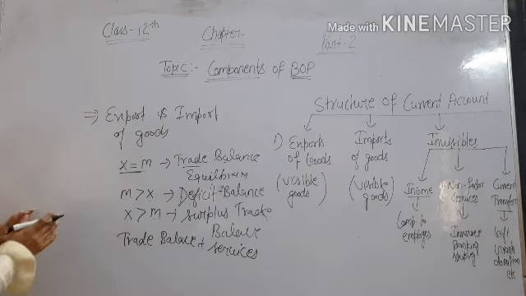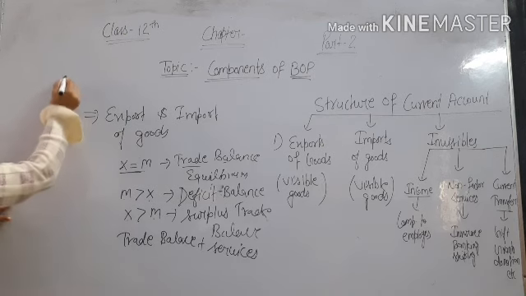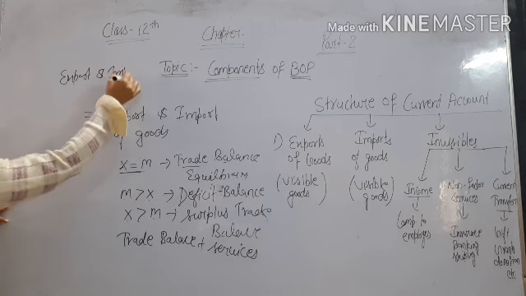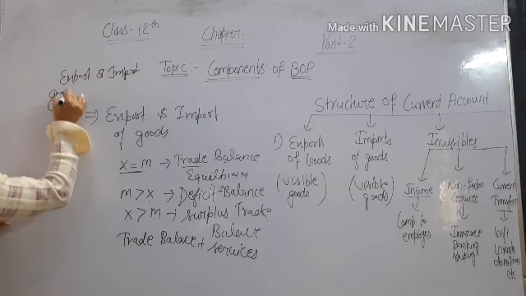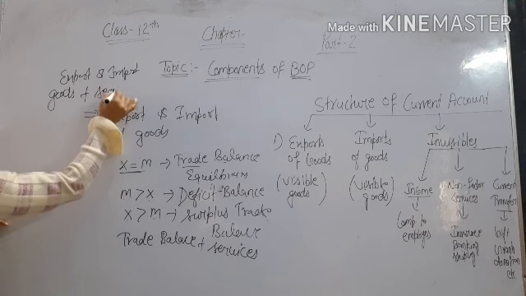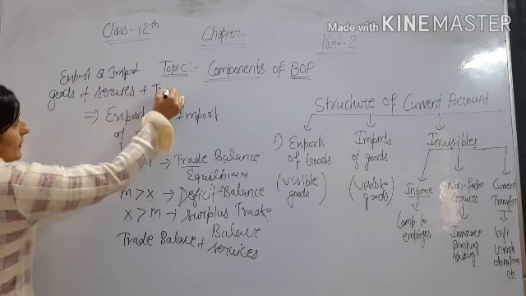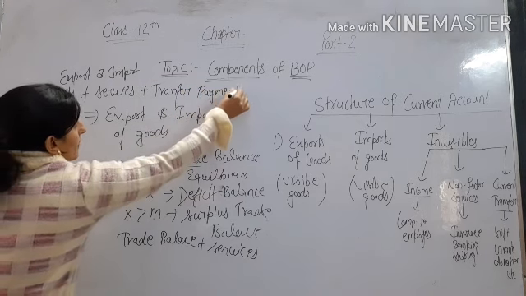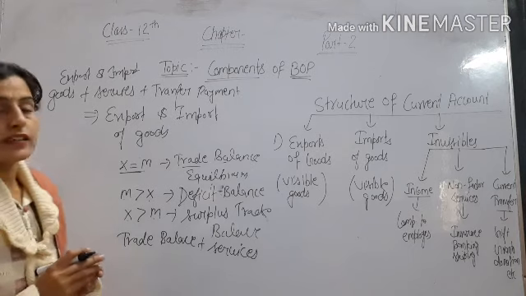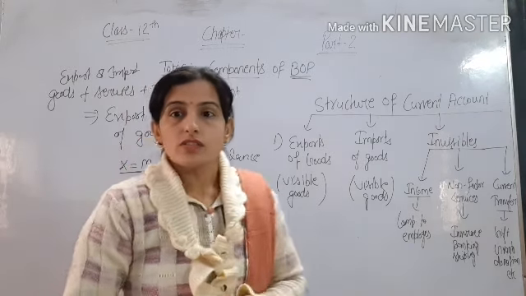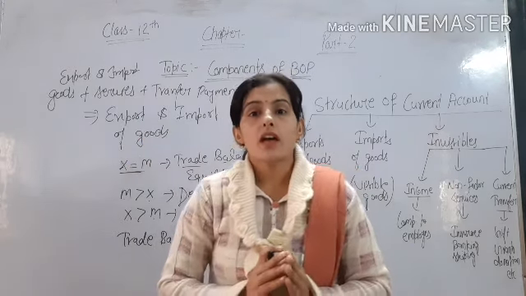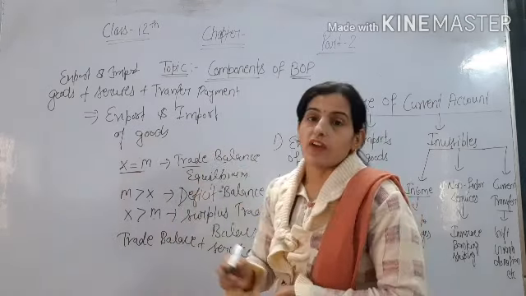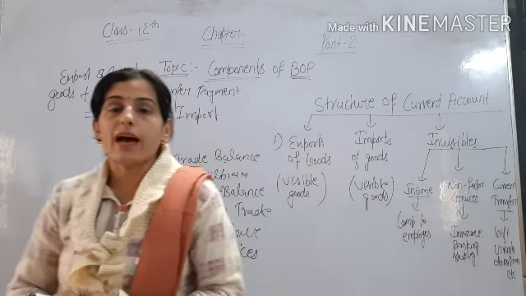So if we want to estimate the current account, then we will include export and import of goods first, goods plus services plus transfer payments. Okay. So like this we will estimate the current account. Okay, whether our current account is in deficit, it is surplus, or it is in balance. While adding all these values, we will come to know whether it is balanced or imbalanced.